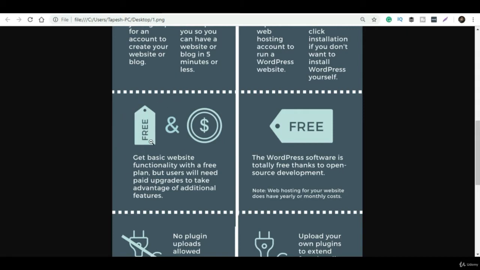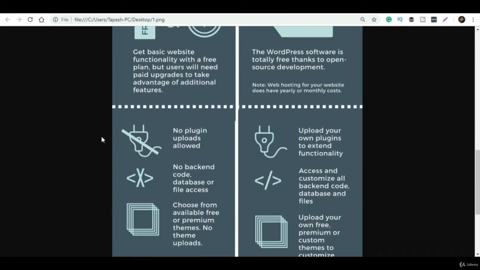Apart from that, if I talk about plugins, which are allowed and what are the main drawbacks of WordPress.com: in WordPress.com, you cannot install any plugins. Suppose you have one opt-in code you want to integrate on the backend of your website.